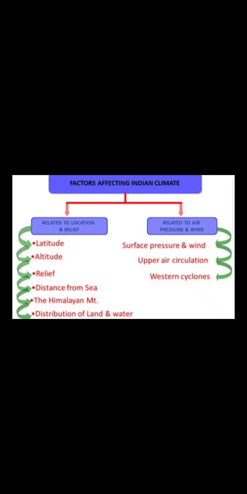So these are the various factors which are affecting the climate of India, and one by one we will study each of them. Okay, now we start with the Himalayas.